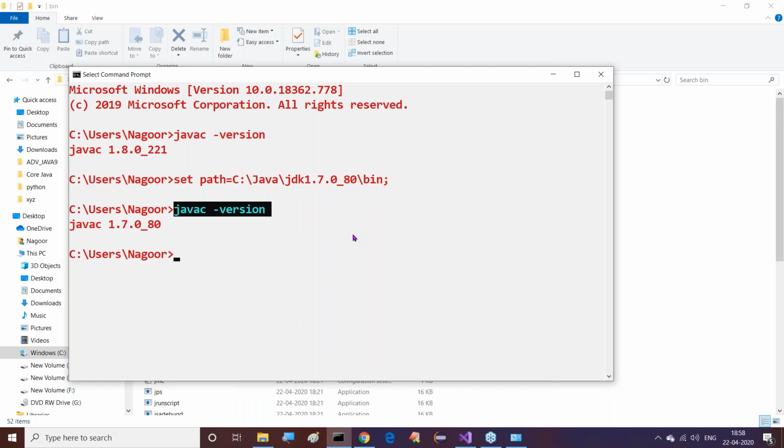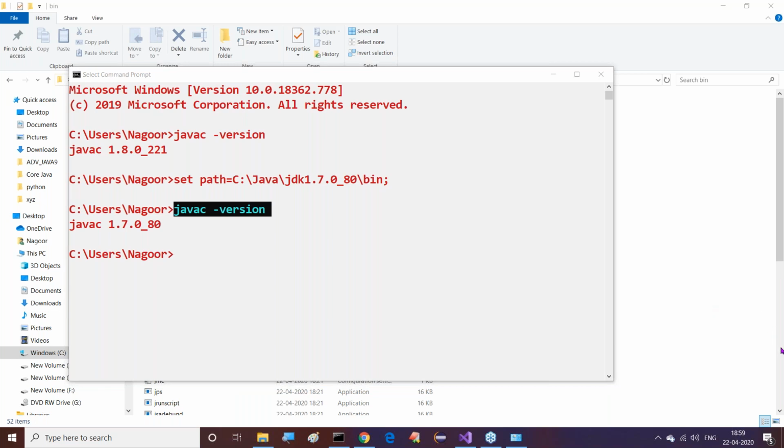First question. Is it possible to install more than one Java software in a single computer? Again, I'm repeating. Is it possible to install more than one Java software in a single computer? Yes, what is the answer? Don't say no. Some people are saying no. Just as you are observing in my system, how can you say no? Who has given that no?